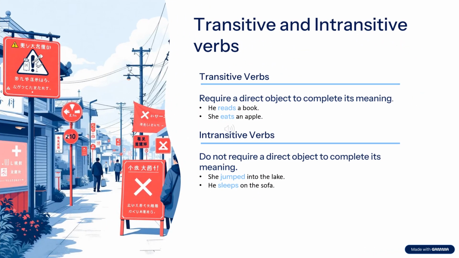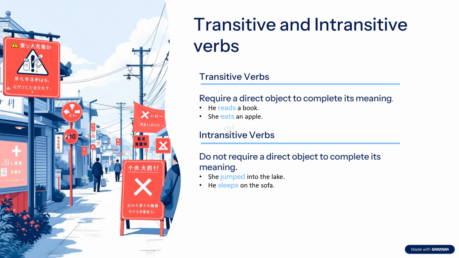Transitive and intransitive verbs. Transitive verbs require a direct object to complete their meaning, and intransitive verbs do not require a direct object to complete their meaning. In the first example, he reads a book.